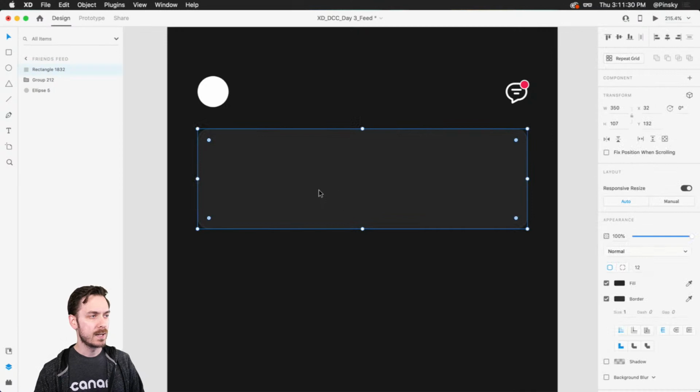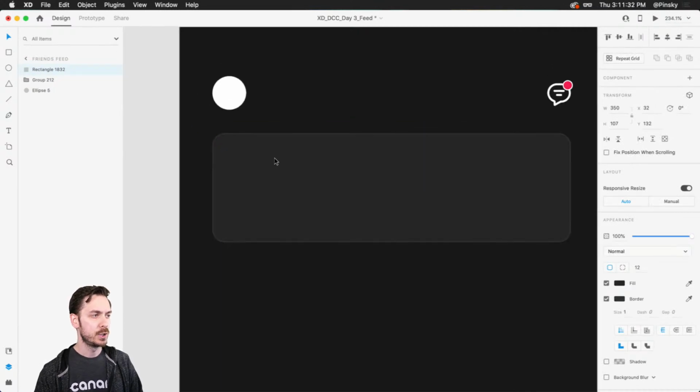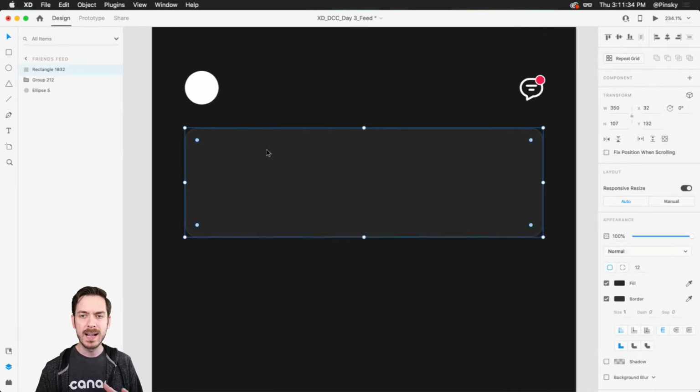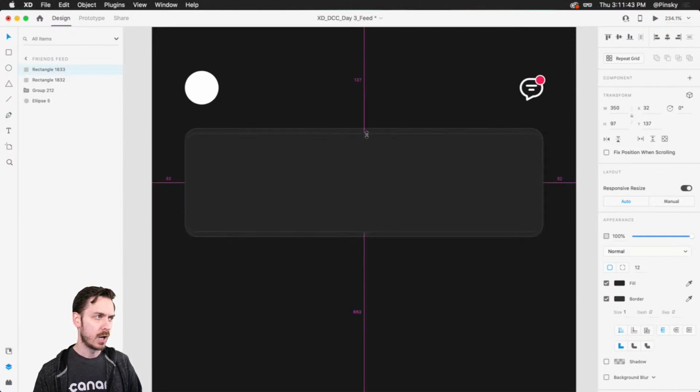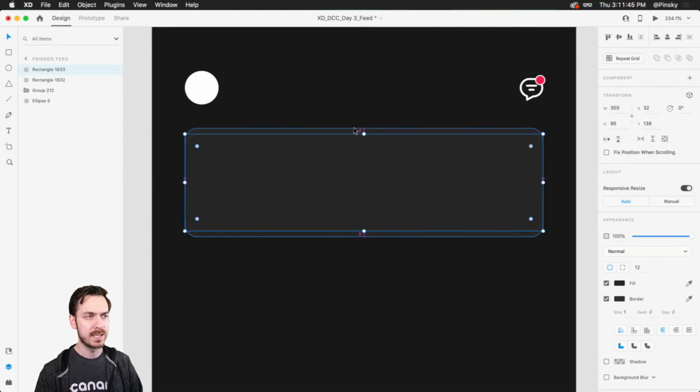So we've got our container looking pretty good. And over to the left, like I mentioned, I want a user profile. And I want a nice large user profile. So I'm going to duplicate this shape, Command or Control D. And I'm going to pull it in just a little bit on the top and bottom. And you can hover your mouse to see exactly how far it is. So right now it's 6 pixels. Let's try to get to 8.